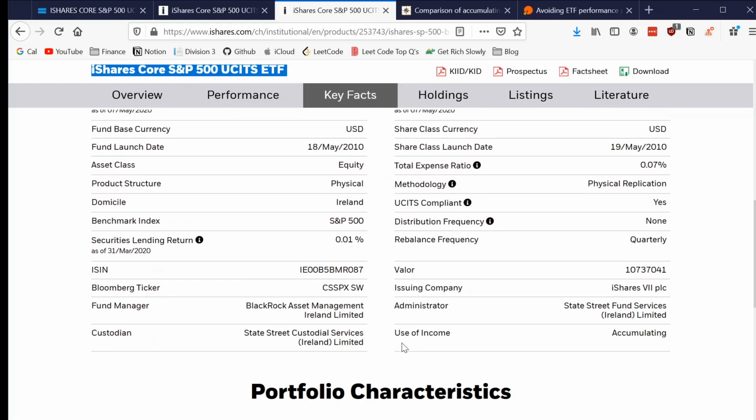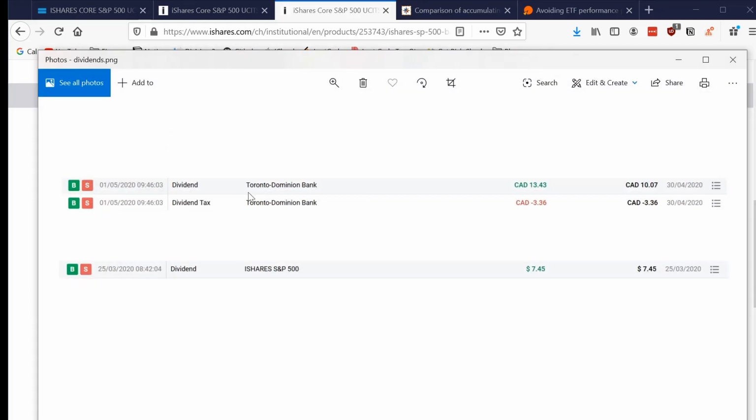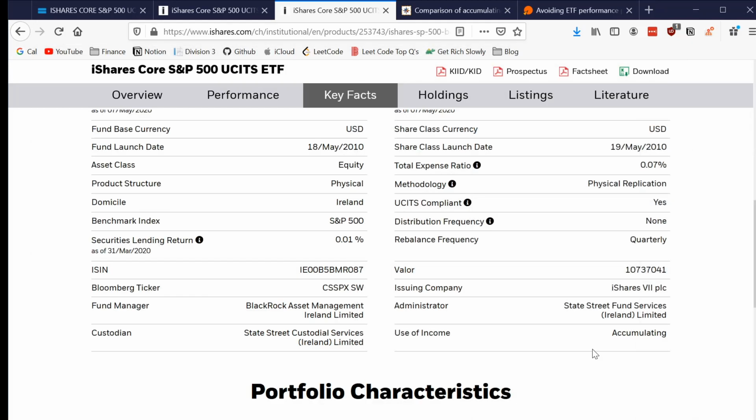The one important thing you can see is that the use of income is accumulating. So on my DEGIRO dashboard, I won't actually see any ETF payouts for this one. It just happens behind the scenes without me knowing, which is great because you don't have to think about it. The other advantage is that accumulating ETFs have a lot of tax advantages in most countries because it doesn't count as a payment. It's not a payout. Like in the screenshot I showed you earlier, you can see that for that dividend there's a dividend tax. Because this is not a payout, you'll actually never get taxed on that income.